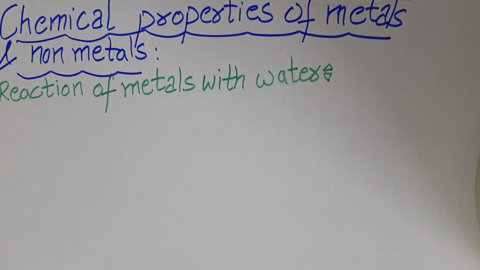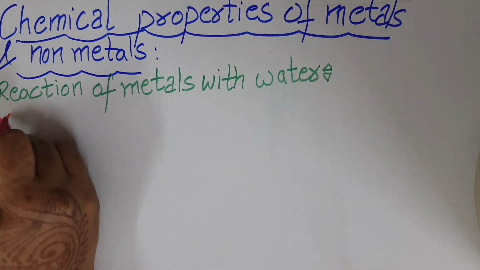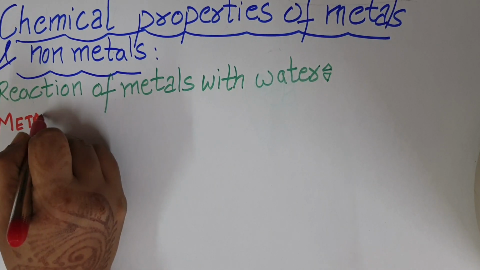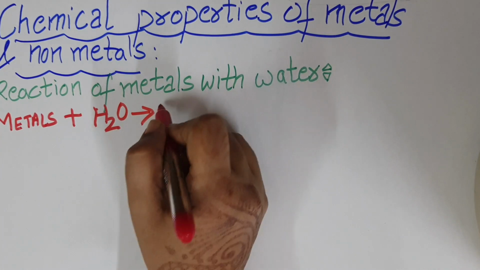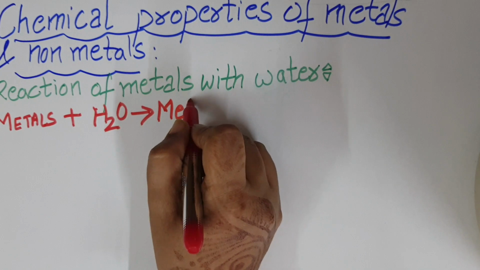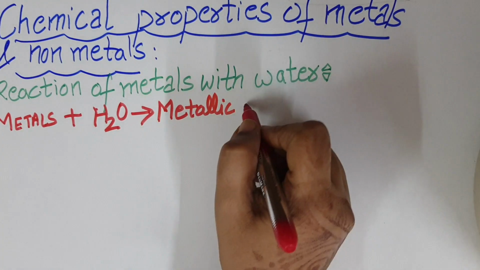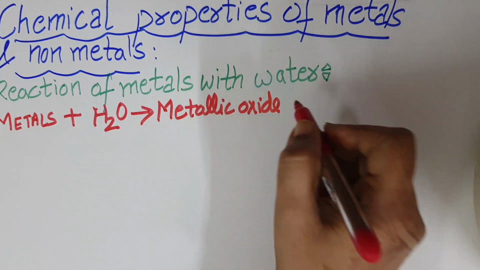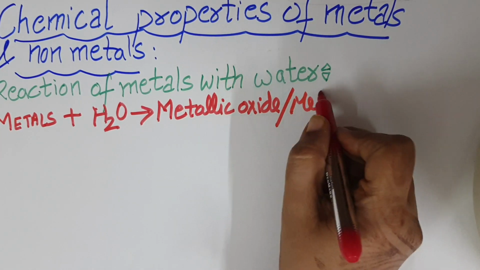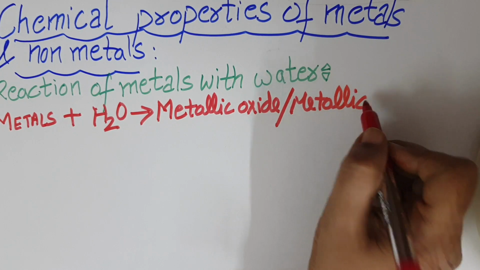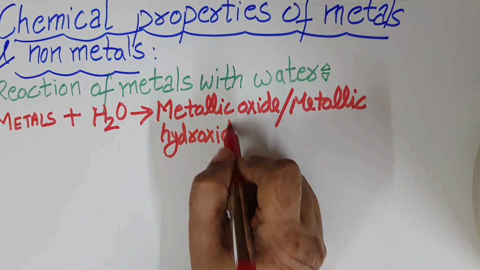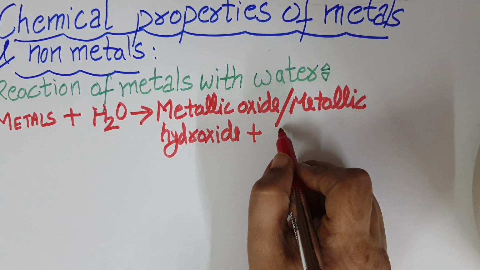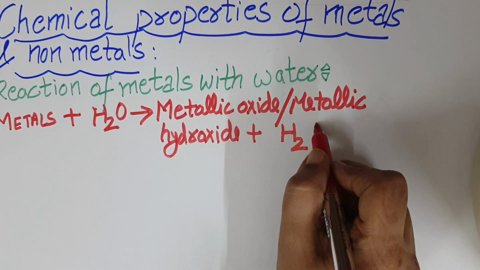The general reaction of metals and water is that when metals react with the water, H2O, they will form either metallic oxide or metallic hydroxide. But the important thing is that with this there is a product which is formed, that is hydrogen gas, which